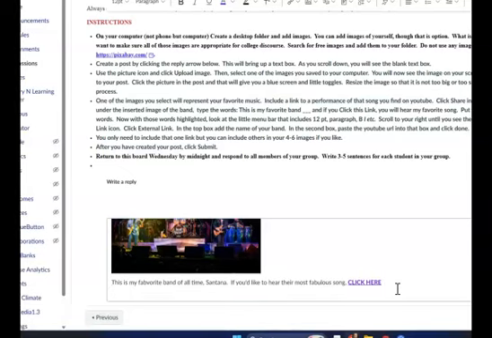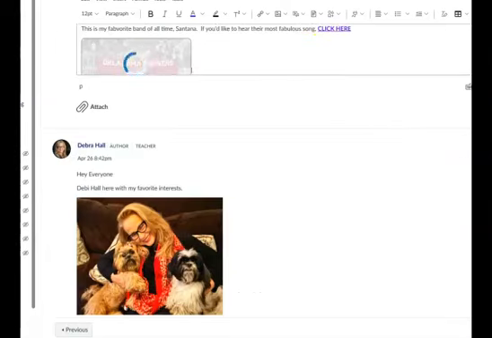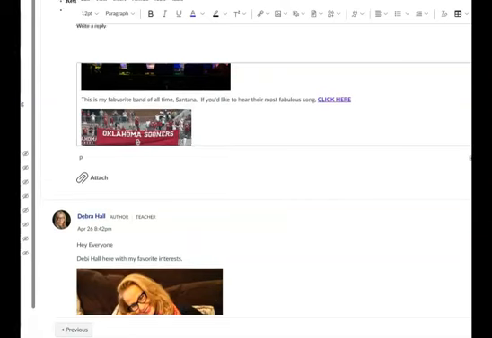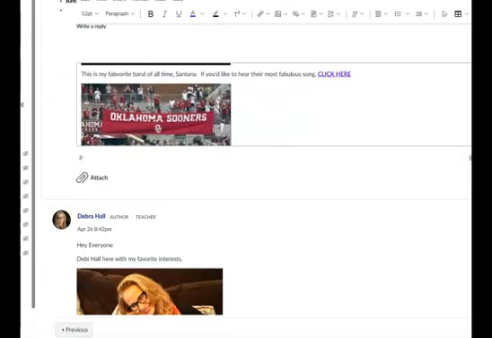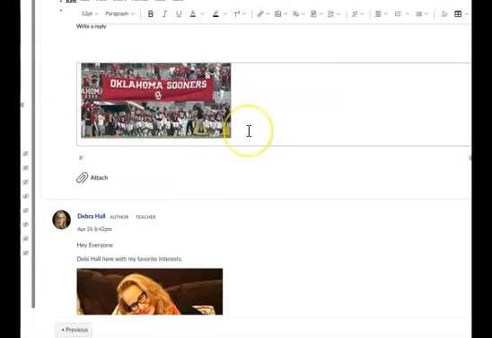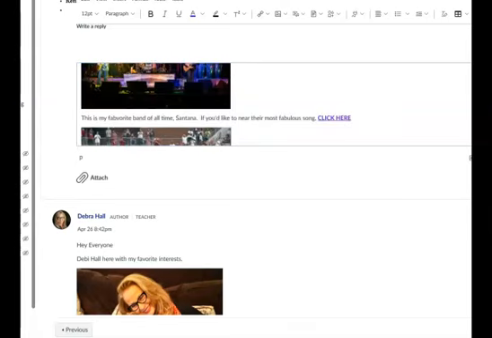I click enter, remember, and this gives me a new line where I can add my next image. Now I click submit, and that once again makes the image too large. So I want to toggle it down so it's neat and tidy and the same size. If you wanted to put a link to something, you could there, but you're only required to include one link, and that is to the music that you like, making sure that the lyrics are appropriate.